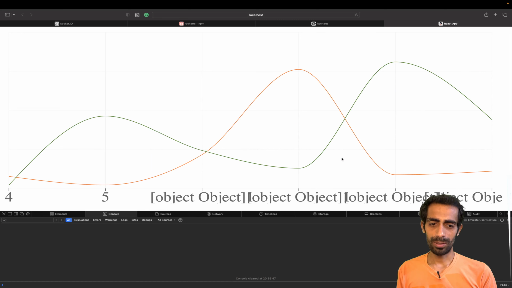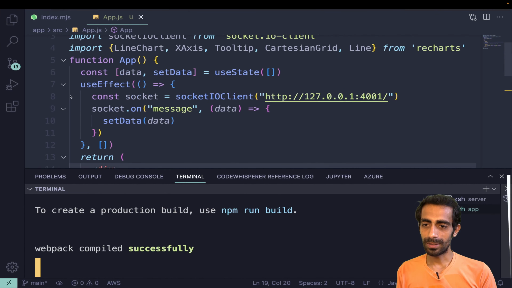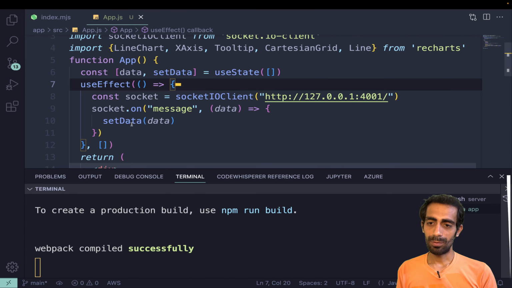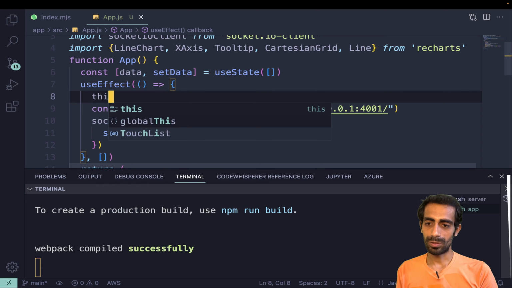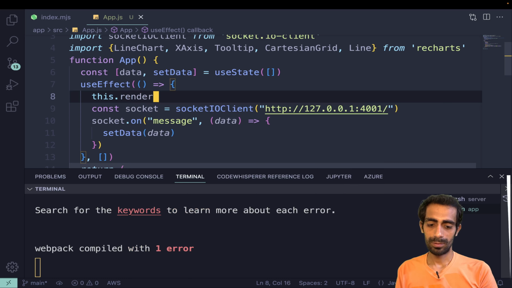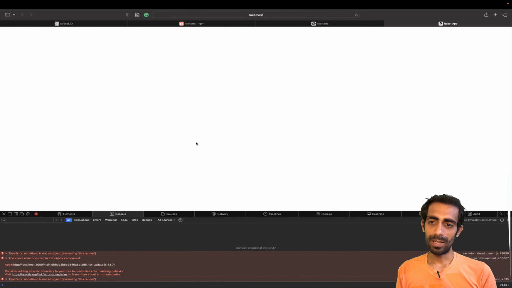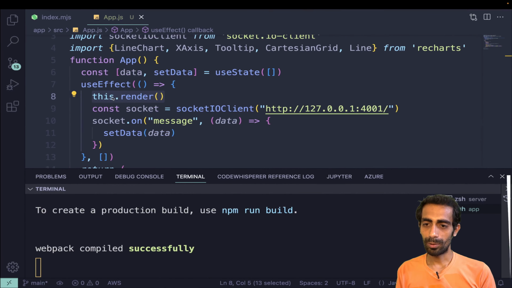Wow, we got the things. Here we're getting object, object, object. So we need to fix this, and we need to do one more thing in this effect. What we can do is use this.render like this, so every time something goes wrong, it should hot reload.